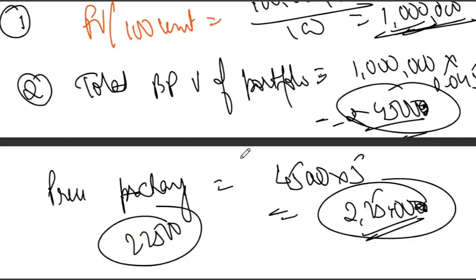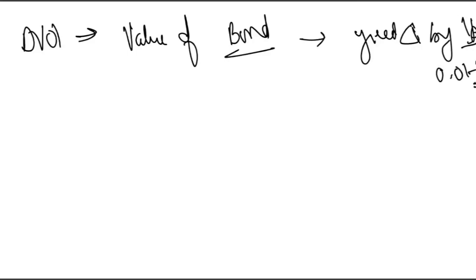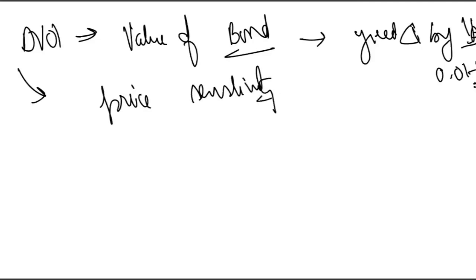What is this DV01? Let me explain. When I say DV01, it means how the value of the bond will change if the yield changes by 1 basis point. So DV01 means the value of the bond, how will it change if the yield changes by how much? 1 basis point, or we can call it 0.01%. So we can call DV01 price sensitivity, and this is always measured in currency terms.